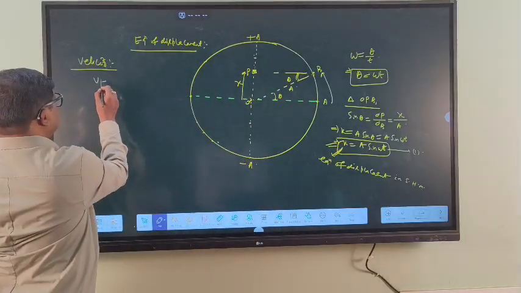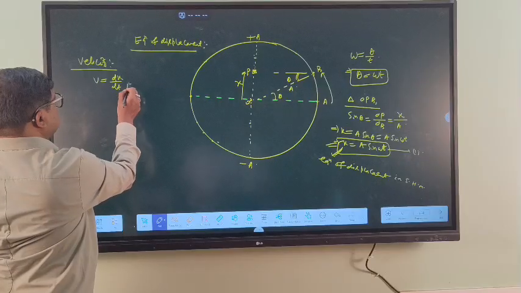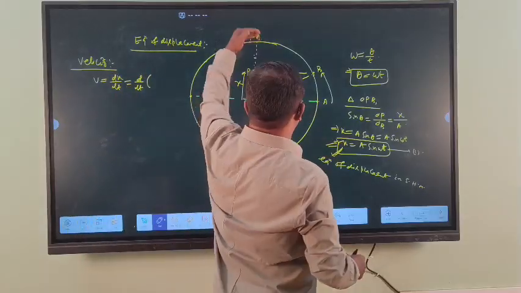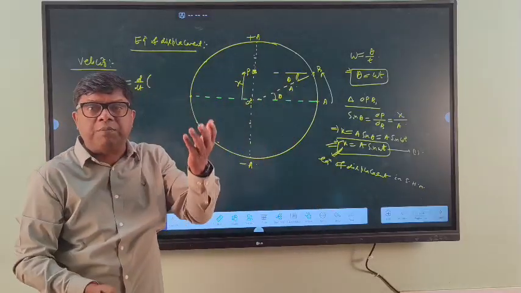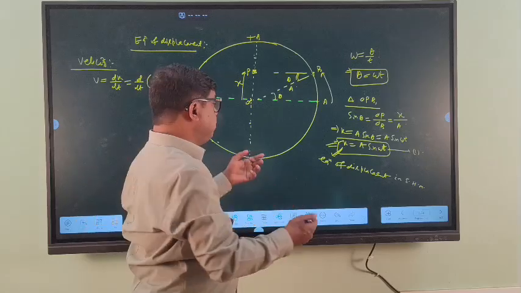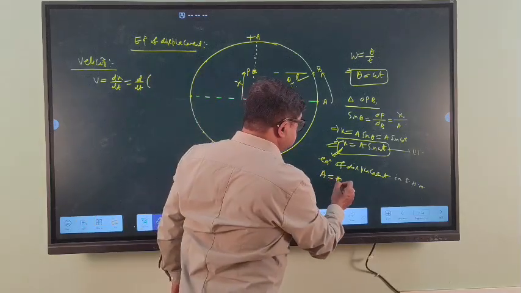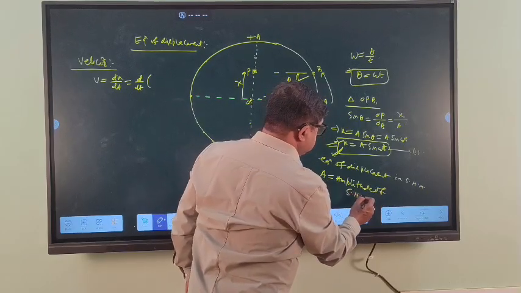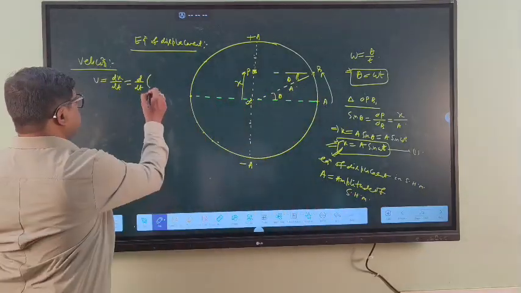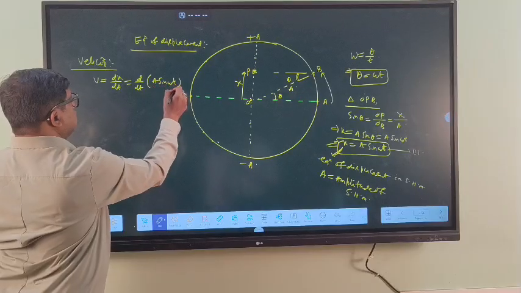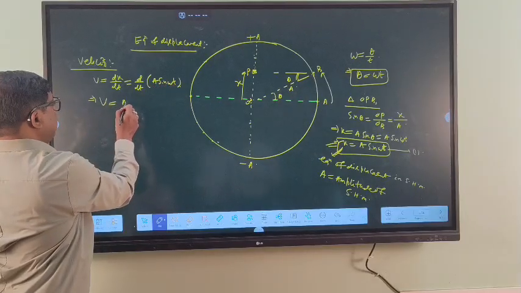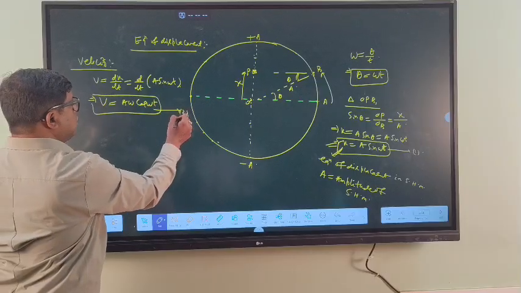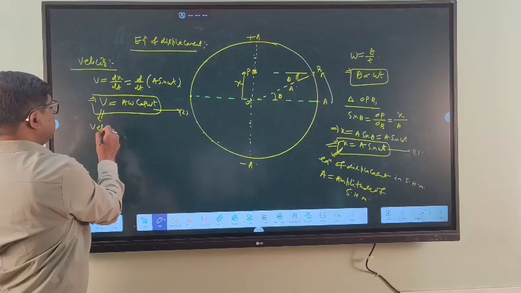So v is equal to dx by dt. So d by dt of x, where A is the amplitude of SHM, the maximum displacement on either side of the mean position, d by dt of A sin omega t. So v is equal to A omega cos omega t. This is the velocity at any time t seconds.